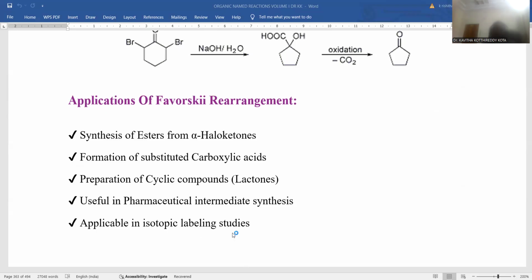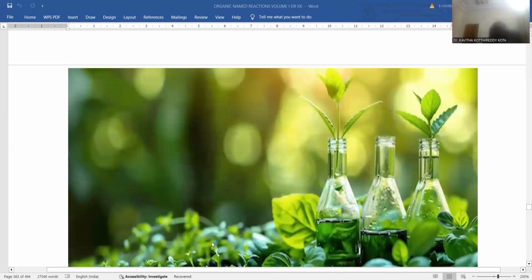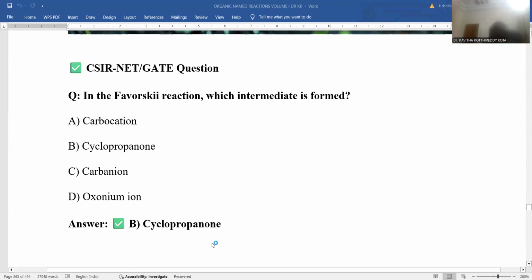Applicable in isotopic labeling studies as well. In order to understand the mechanism well, the isotopic labeling process is a more important method. So at that condition also the Favorskii reaction is most useful for that identification process. This is the way most of the applications are taken for this Favorskii reaction. Hence it is a significant named organic reaction in synthetic organic chemistry. So by this we conclude the session, and here is a question related with this Favorskii reaction.